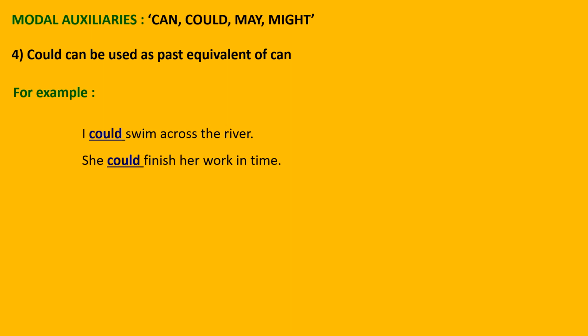To show the possibility in past, in place of can, could is used. I could not solve this puzzle. In negative also could is used. I could attend the party. So you can see here could is used as the past word for can.